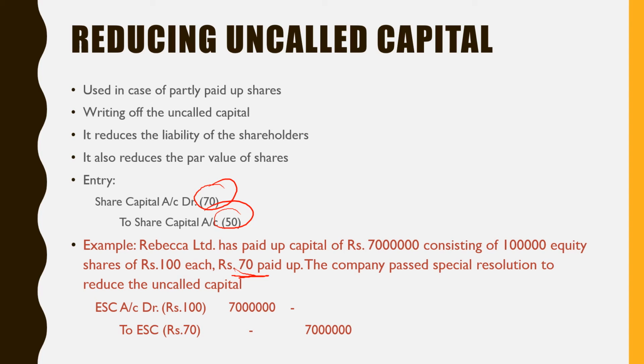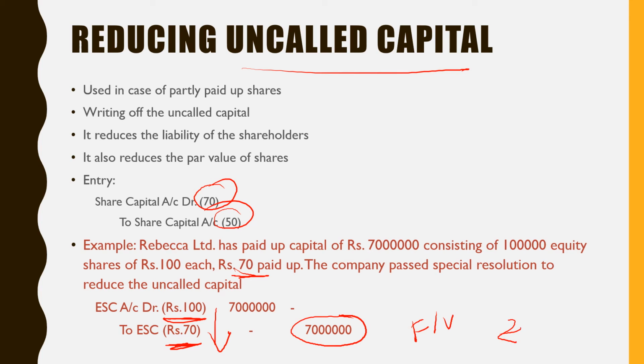So these rupees 30 will be written off and the company will pass a special resolution to reduce this uncalled capital. The total paid up amount will remain the same, but in future this 30 rupees cannot be called because now rupees 70 itself is the face value of this share. Earlier it was rupees 100, now it is made rupees 70. The uncalled capital, rupees 30, is reduced.